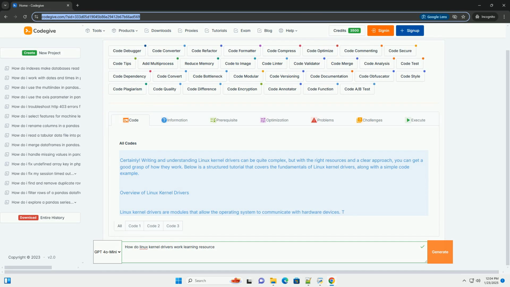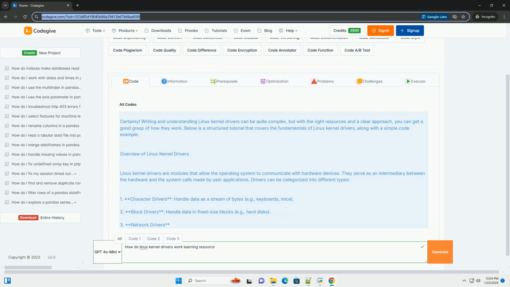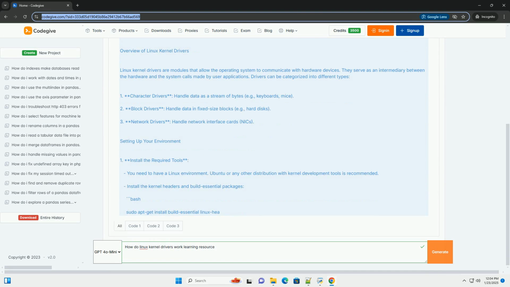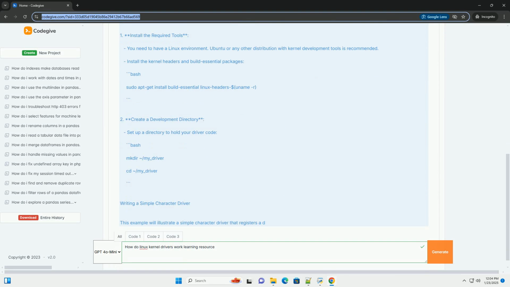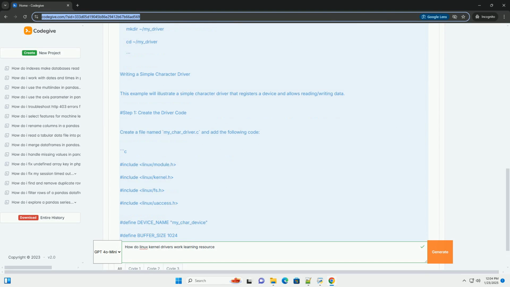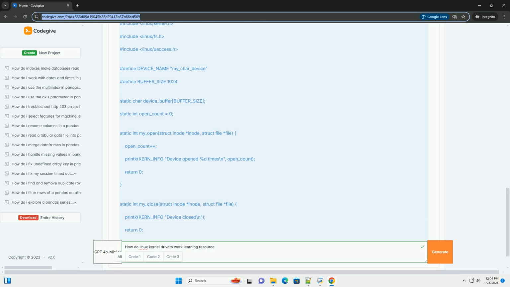Certainly, writing and understanding Linux kernel drivers can be quite complex, but with the right resources and a clear approach, you can get a good grasp of how they work. Below is a structured tutorial that covers the fundamentals of Linux kernel drivers, along with a simple code example. Overview of Linux kernel drivers.